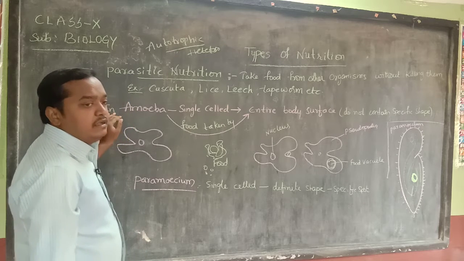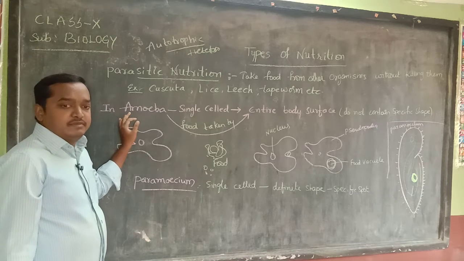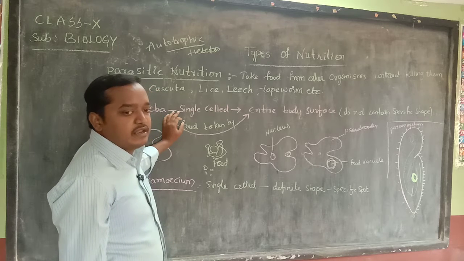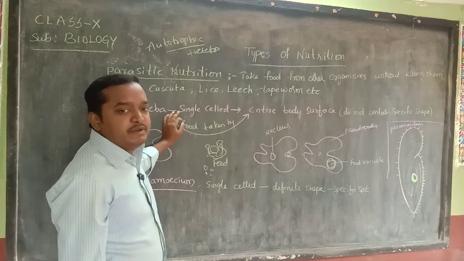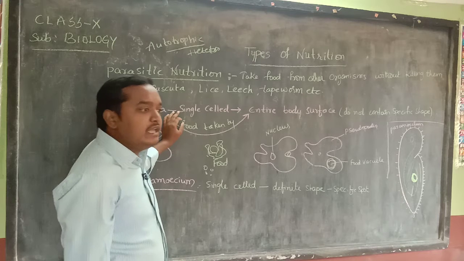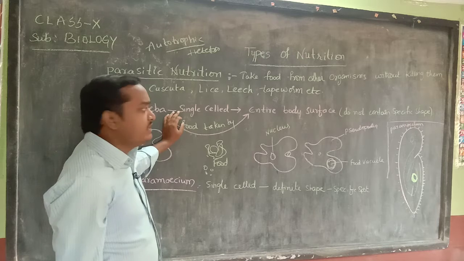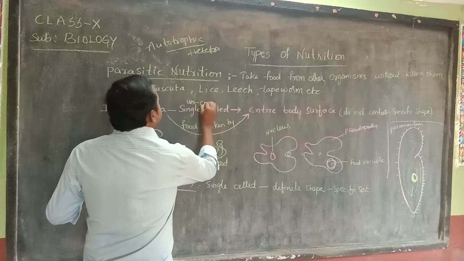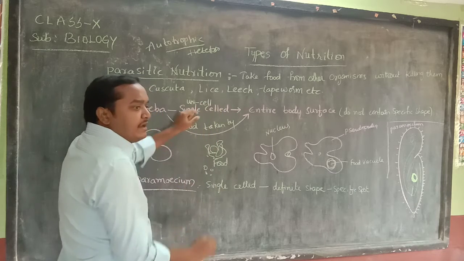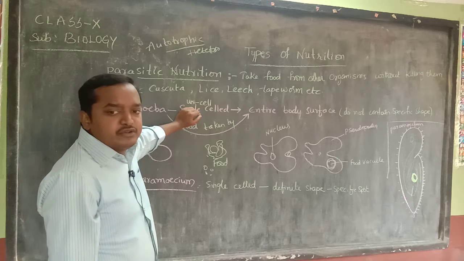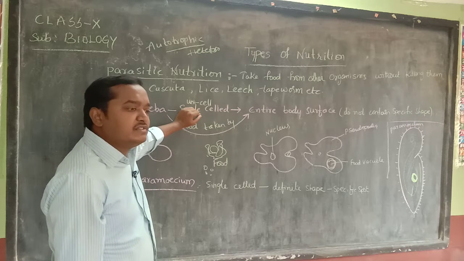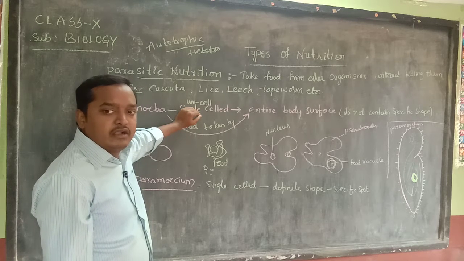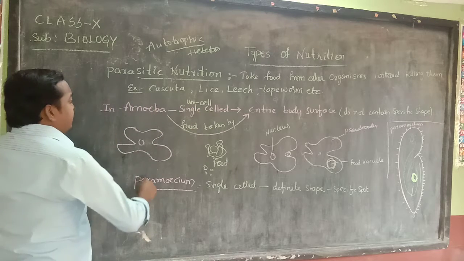Amoeba is a good example for a single cell organism. Single cell organism means the organism which is made up of only one cell. These are also called unicellular. Uni means single. In a unicellular organism, all the life processes or activities are done by only one cell.